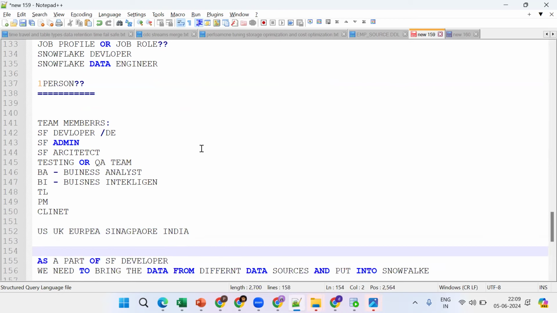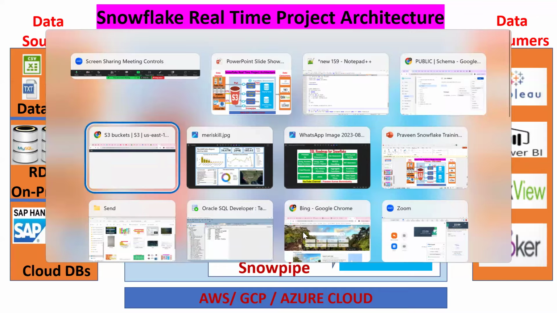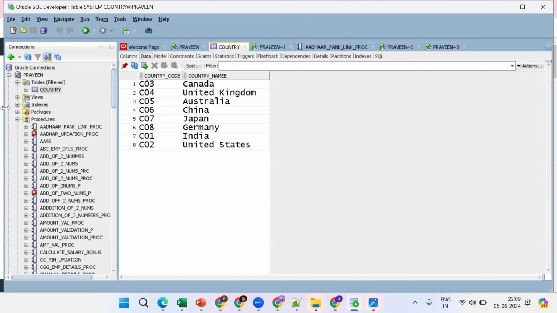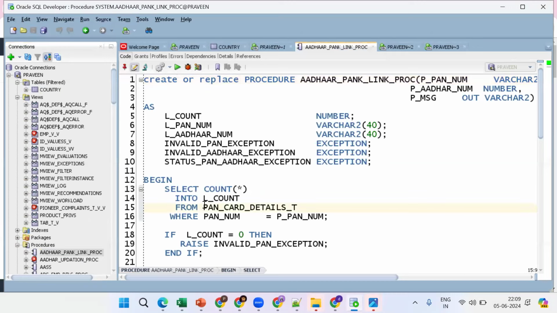Mainly for data migration. This is important. If you understand this flow, the project is simple. Suppose my data is there in an Oracle database. Here we have tables, views, procedures, and functions. Now we should take this same data, and remember, in Snowflake some concepts won't be supported.